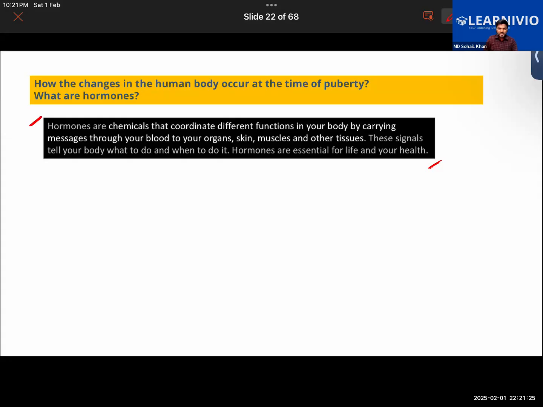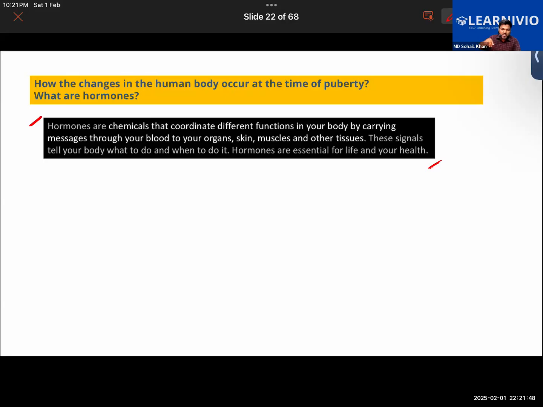Getting it? Say, for example, when we consume too much sugar, can you tell me which hormone is secreted? Insulin, right? So the pancreas releases insulin in order to regulate your blood sugar level.